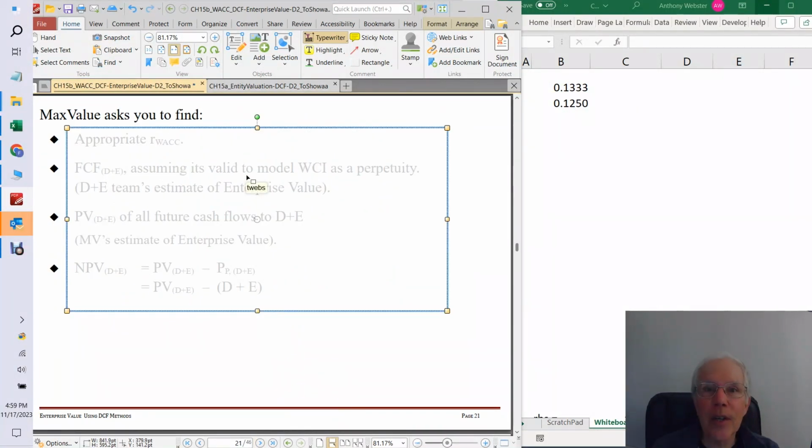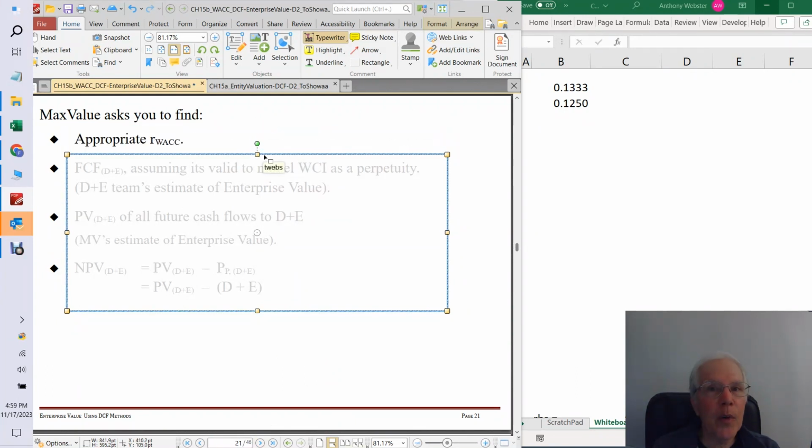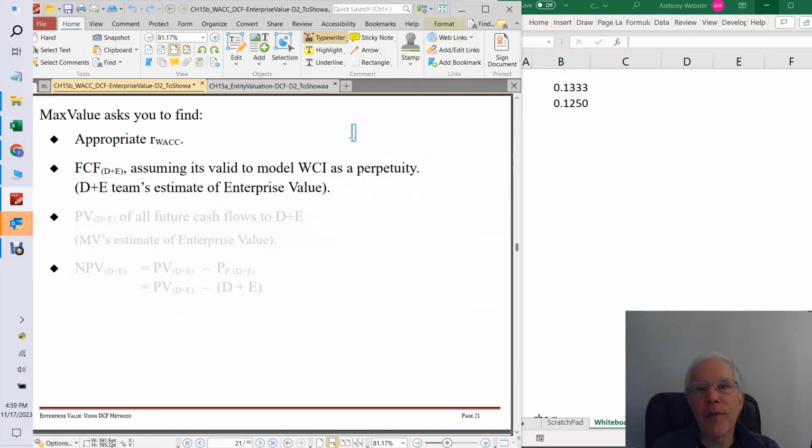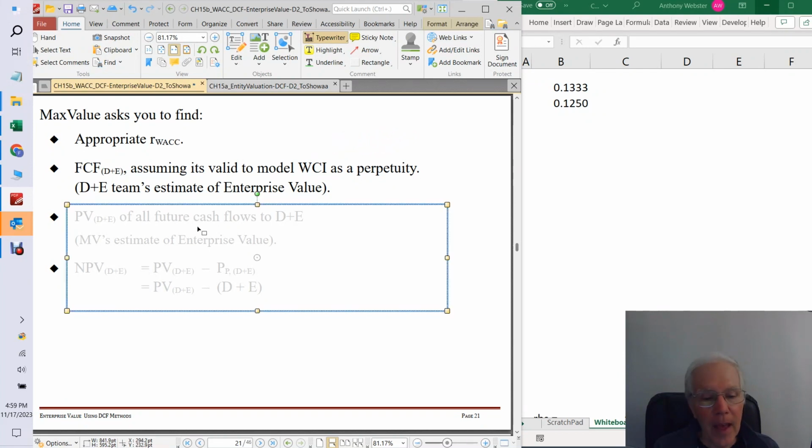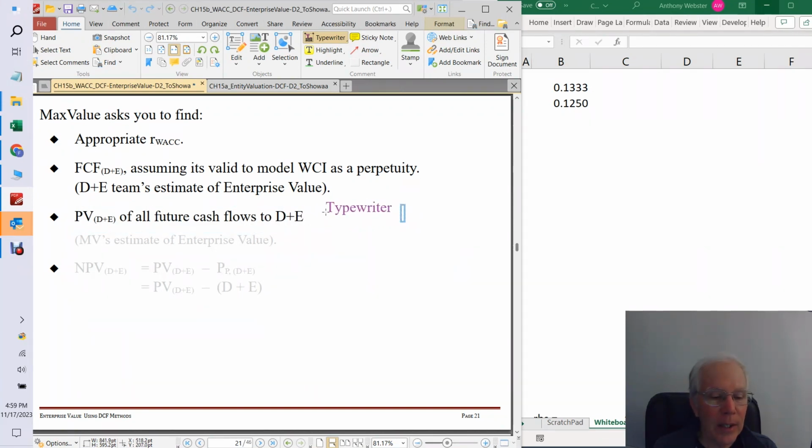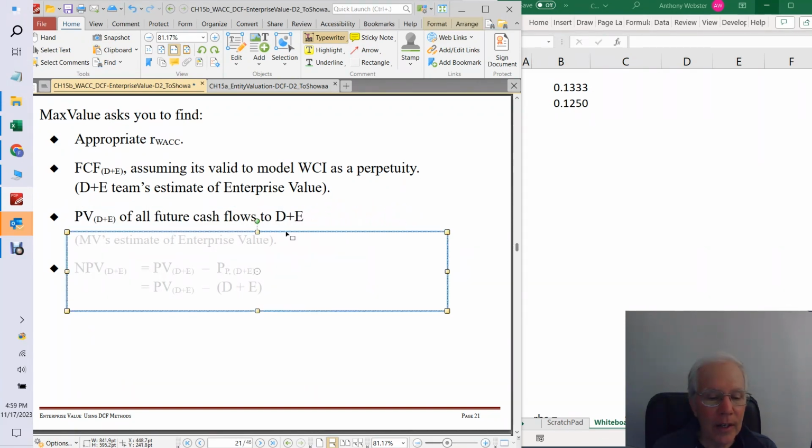All right, so here we are on our first day of our internship, and we've been given all that information. And now we're asked to find, first of all, what's the appropriate weighted average cost of capital to use in this case, and to find the free cash flow that can be thrown out by this steady state firm every year without screwing up its operations. And that's going to be a free cash flow to the whole team, not just to the shareholders. And let's find the present value of these future cash flows.